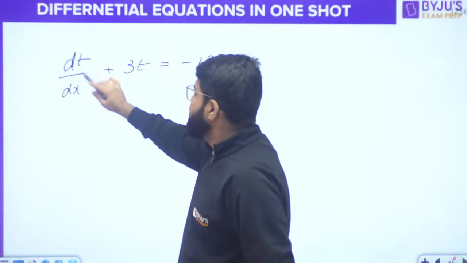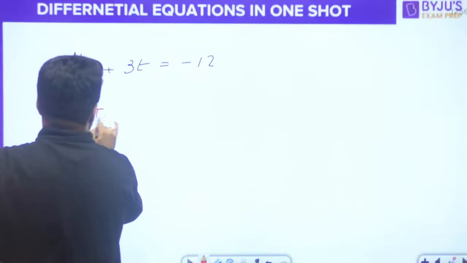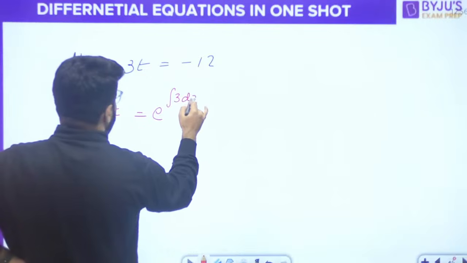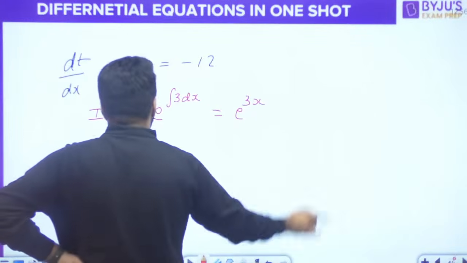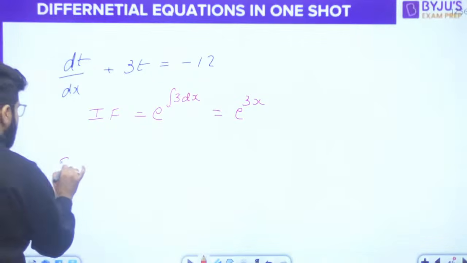Okay, so dt by dx plus pt is equal to q. First of all, you will calculate the integrating factor here. Integrating factor is e raised to the power integral p dx. Instead of p, 3. So 3 is constant, integral dx is x. So integrating factor is e power 3x.